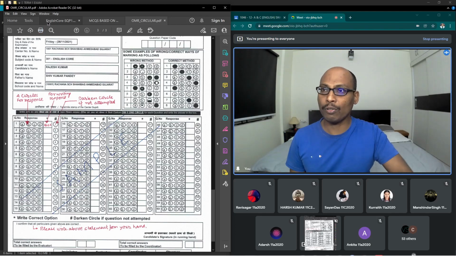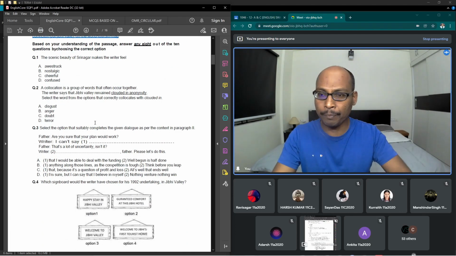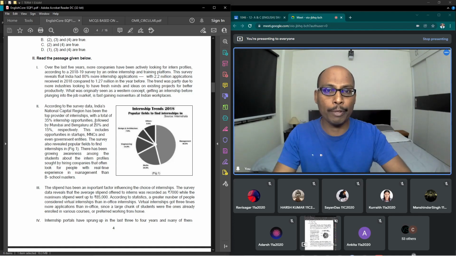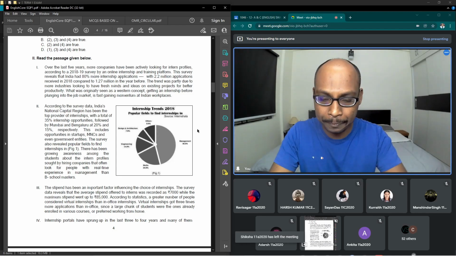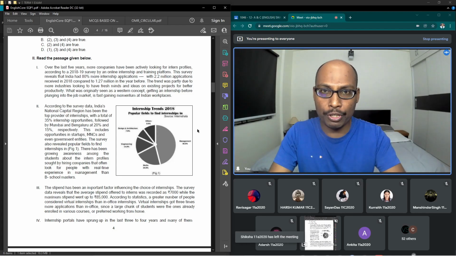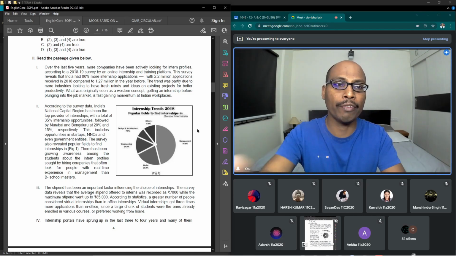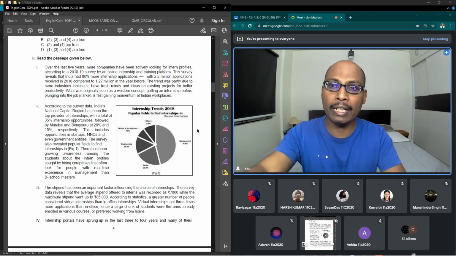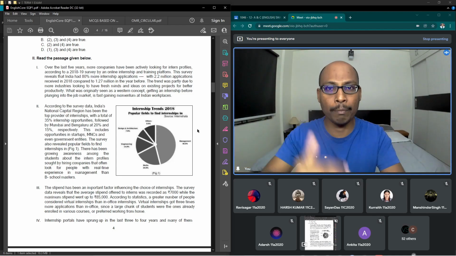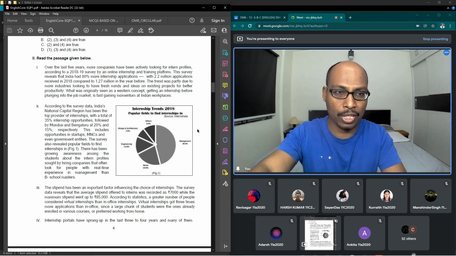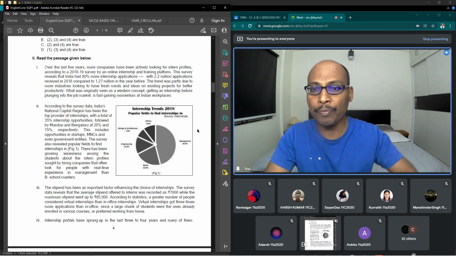Okay, let us come back to the question paper. Reading comprehension 1 is not difficult. Now what is the problem in the second one is, it will have a lot of pictographical information. Here you can see the information presented in the form of a pie chart. Now listen carefully. When you have these kinds of questions, you need to read and simultaneously look into the information presented in the chart. If you read the text first and look at the information only after completing the reading, it will be quite confusing and will take a lot of time. So whenever you are reading the paragraph, look at the chart and simultaneously understand the information.